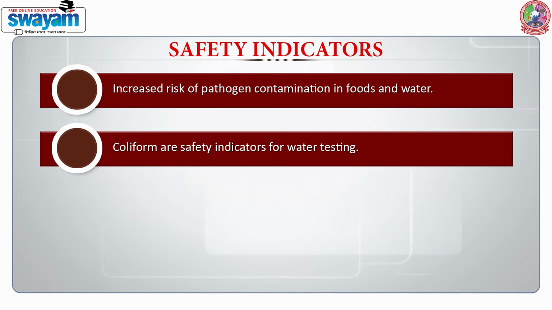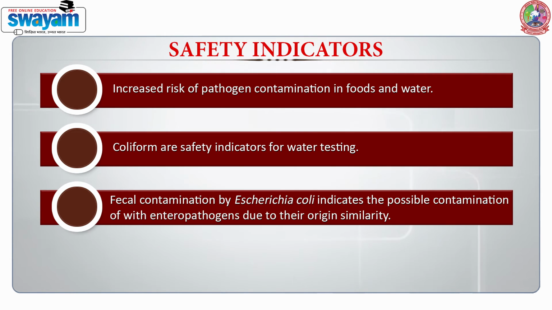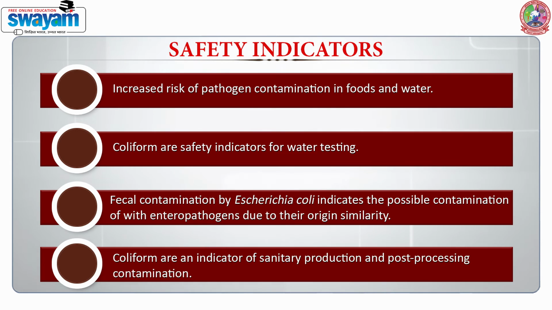We have certain fecal E. coli forms which indicate the possible contamination with enteropathogens. Why are we talking about enteropathogens? Because they come along with the fecal material, and therefore there are chances of finding other pathogens. The coliforms can also be used as an indicator of sanitary production and post-processing contamination.